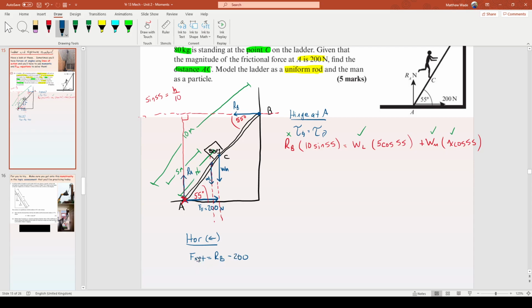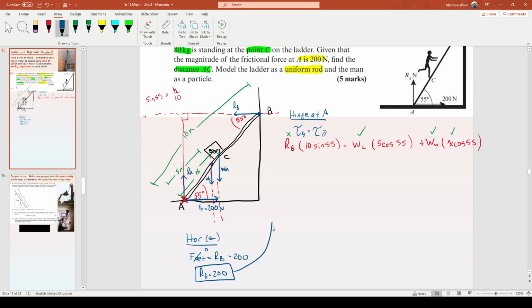Now, is the ladder accelerating? I hope not, otherwise the bloke is in trouble, so F-net is 0, which means RB is 200. What a result! You could make this question harder by putting friction on the wall and stuff, and that kind of scuppers things up a little bit, but it's neat this. They could have also not told you what FF was. They could have made you calculate it, but yeah, that's kind of the trick to this question.